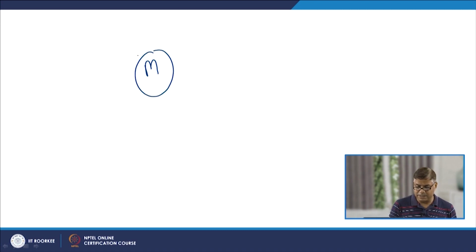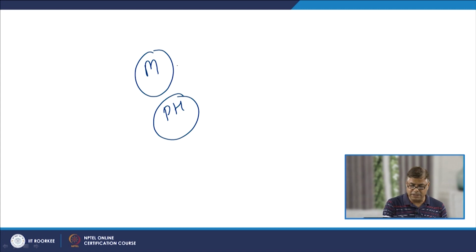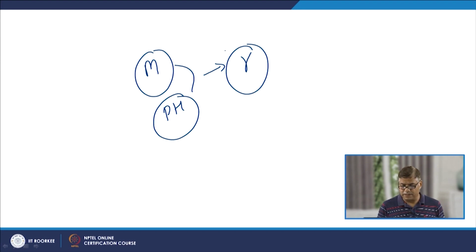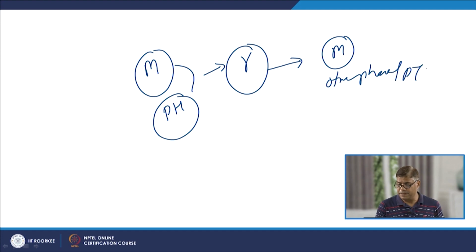Hardening can be realized primarily in the martensitic stainless steels and the precipitation hardenable steels, where the alloying concentration is such that for a certain range of temperature we may get austenite, and this austenite can transform into either martensite or other phases or precipitates which help to enhance the strength.